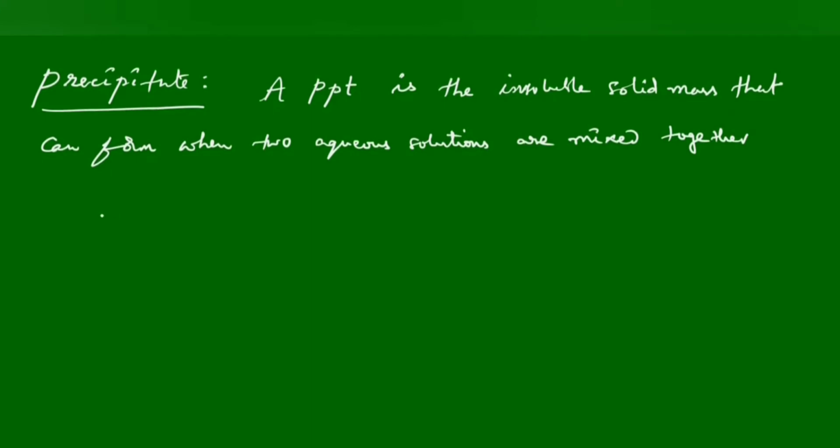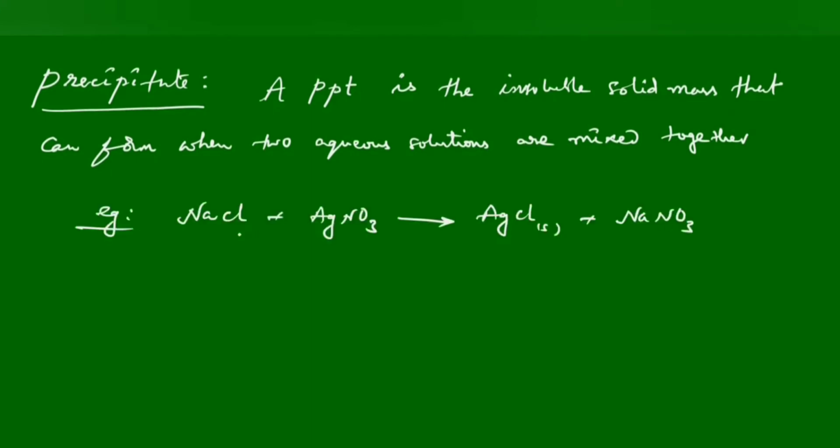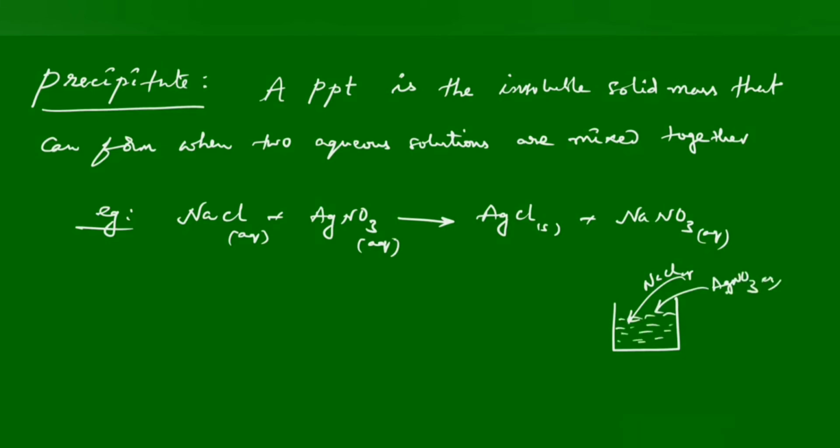Let us take an example here. If we take NaCl aqueous solution and AgNO3 aqueous solution and mix them together, they form AgCl solid and NaNO3 aqueous solution. If we take a beaker, add some NaCl solution, and then add some AgNO3 solution, they form a mixture. Here both undergo a kind of displacement reaction, NaCl and AgNO3.